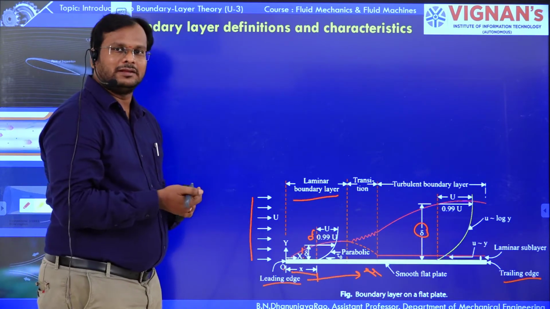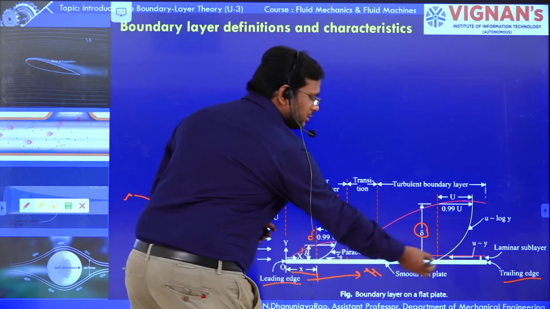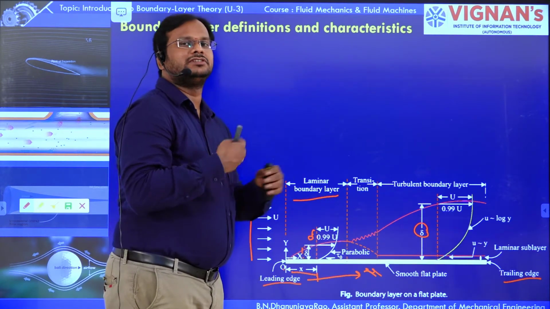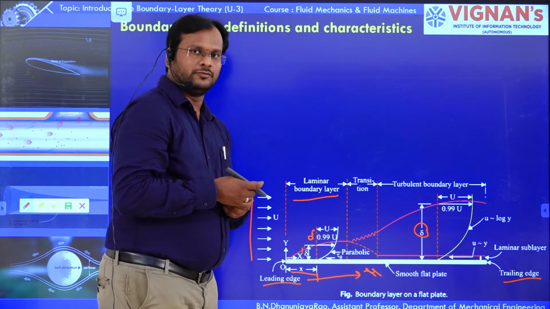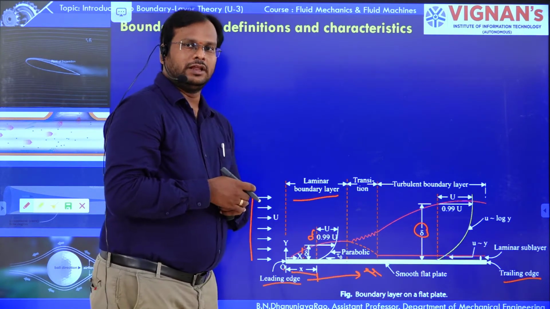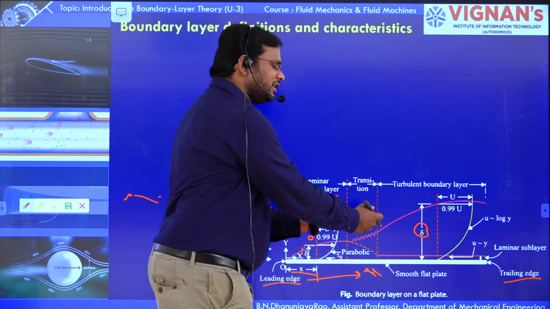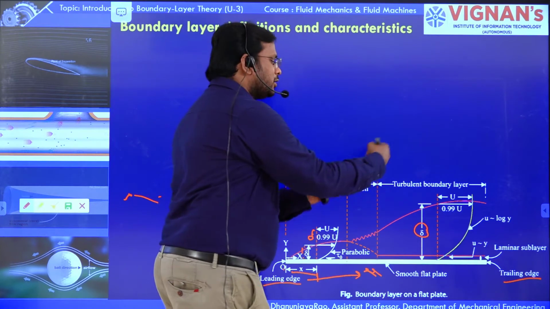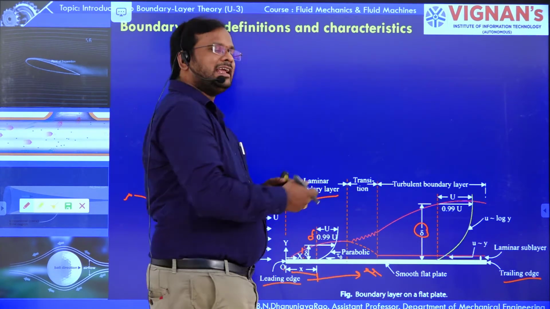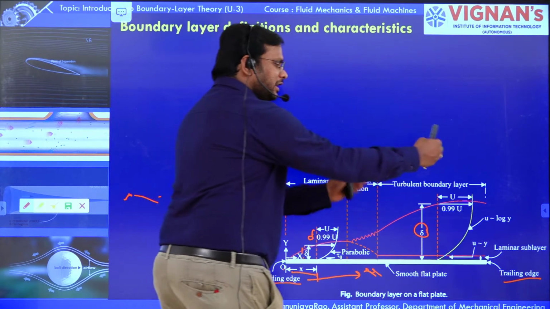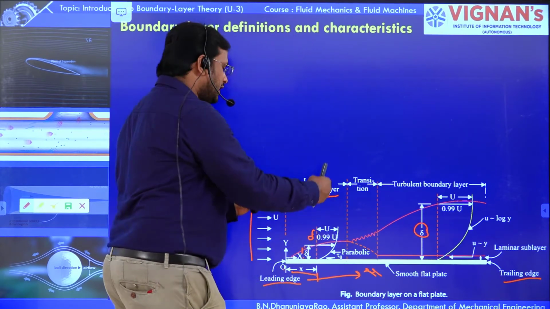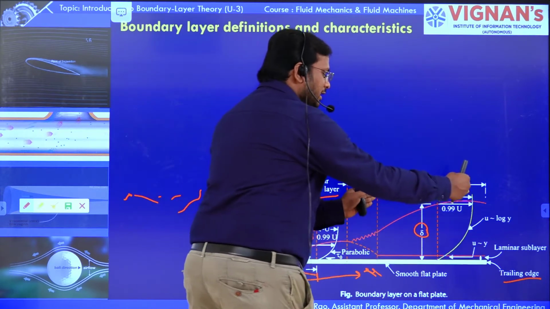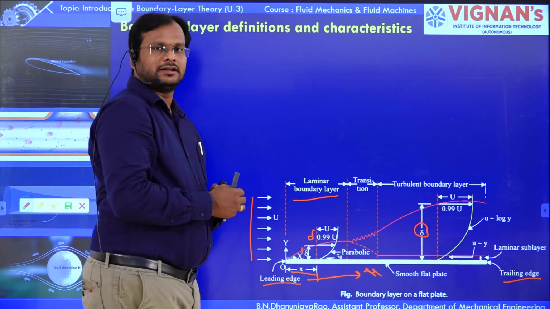But what happens if you keep on increasing the length? The laminar flow is going to be changed into turbulent flow of a particular fluid. And there is a transition region in which the laminar fluid flow is converted into turbulent fluid flow. So it is divided into three regions or three layers. Initially it is the laminar boundary layer, then the transition zone, and then the turbulent boundary layer.